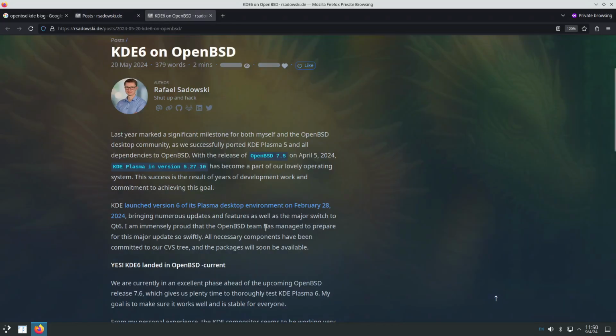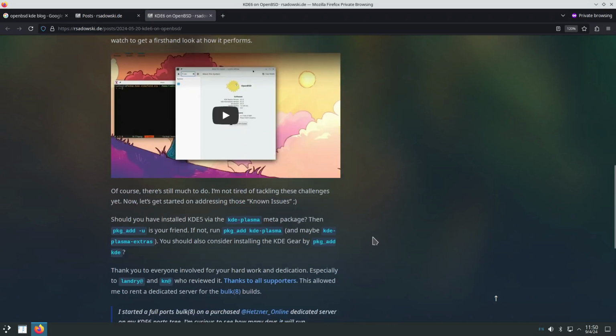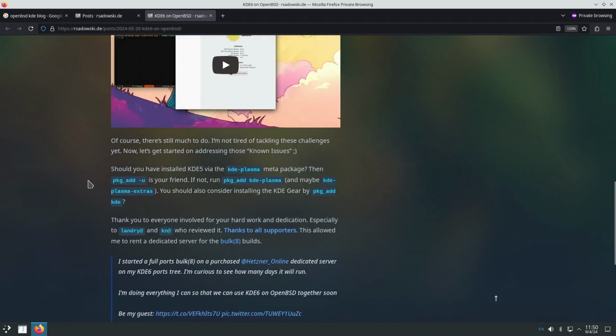In here it says that in OpenBSD 7.5, which is the current public release of OpenBSD, there is KDE Plasma version 5. And in OpenBSD current, there's KDE Plasma 6. So we're going to install OpenBSD 7.5 in a virtual machine, QEMU Virt Manager, then convert that to OpenBSD current, then install the KDE Plasma packages there for KDE Plasma 6. Let's do that.